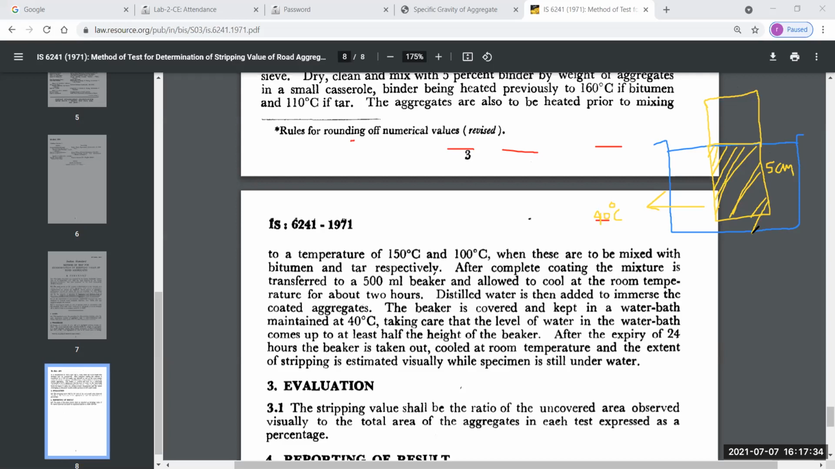After the expiry of 24 hours, the beaker is taken out. That means after keeping that beaker for 24 hours in water bath, we separate out the beaker from the water bath. Then we allow the beaker to cool at room temperature, and the extent of stripping is